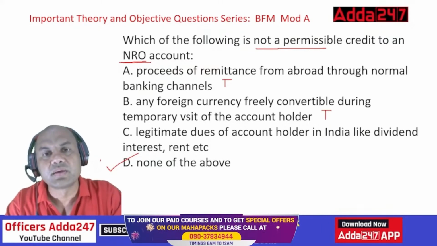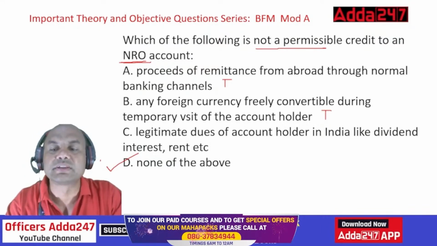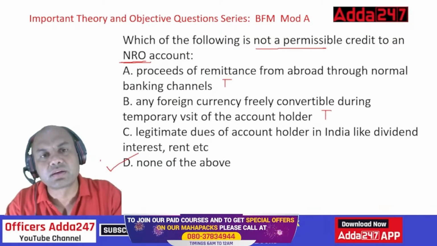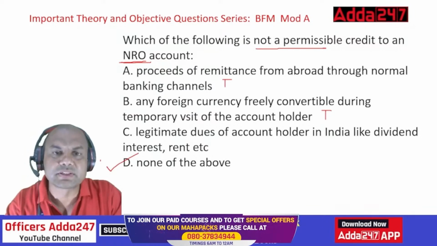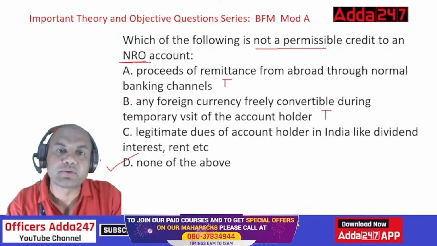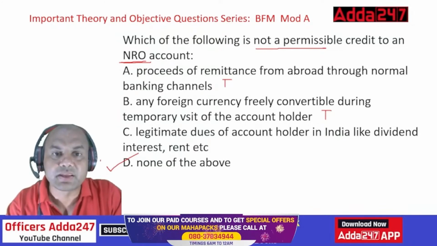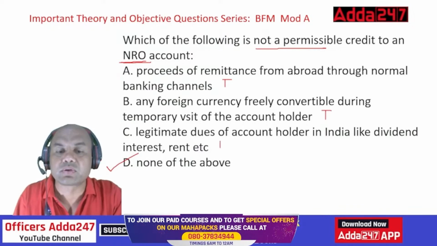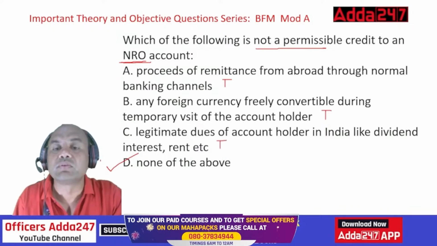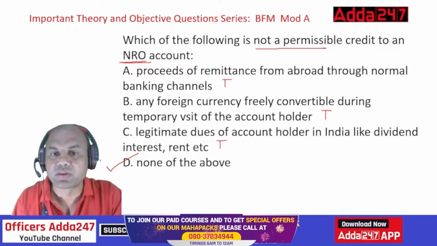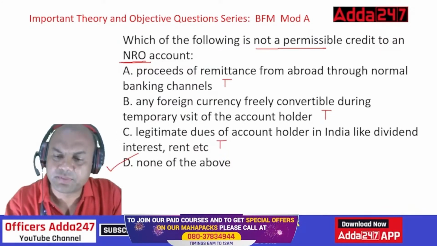These are the earnings which I'm earning from India. After all, it's my money, so it is credited to the NRO account, and the answer is true again. We want a false answer, not a permissible one. So this is none of the above. All of them are permissible.